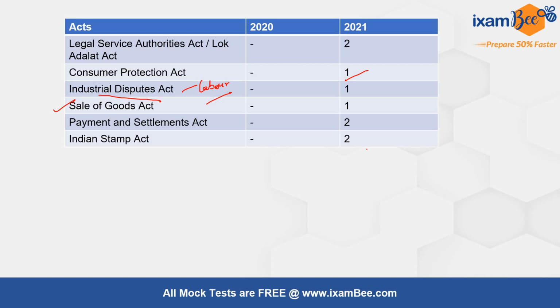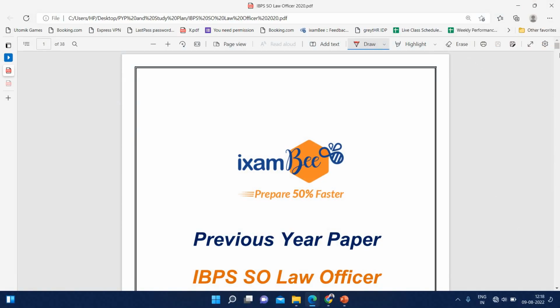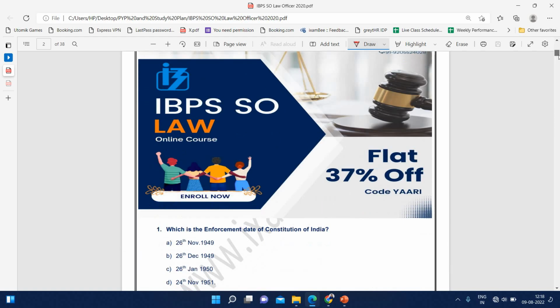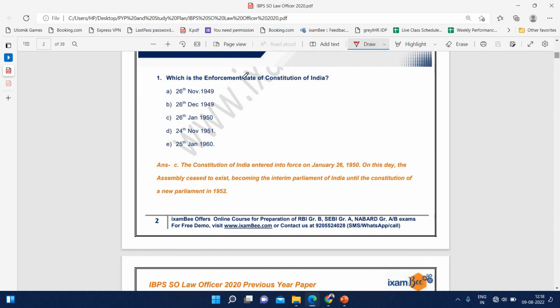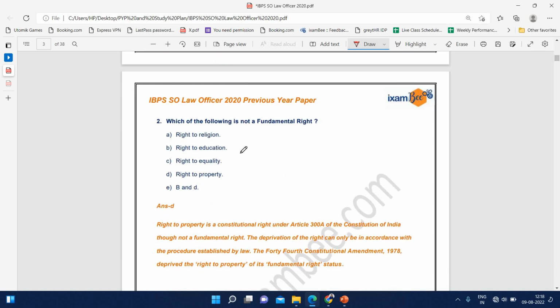Since the syllabus of IBPS SO Law Mains is not defined, you have to prepare a large number of acts, but the level of questions is usually moderate. You can check that out from the previous year papers. This is the previous year paper of 2020, and if you see, the very first question was very easy. What is the enforcement date of Constitution of India, which is 26 January 1950. Then the next question, which of the following is not a fundamental right, which is right to property.